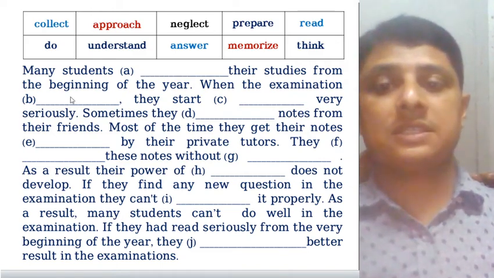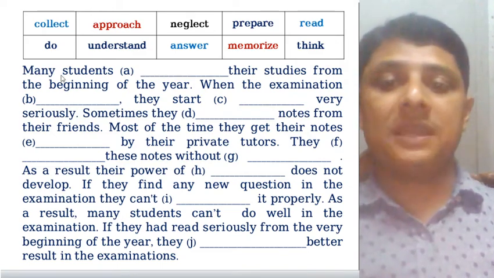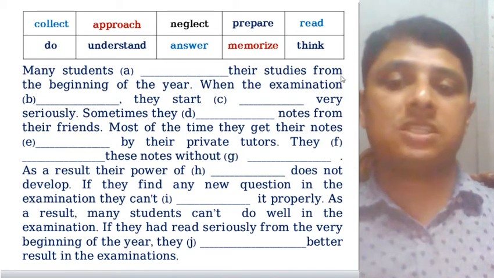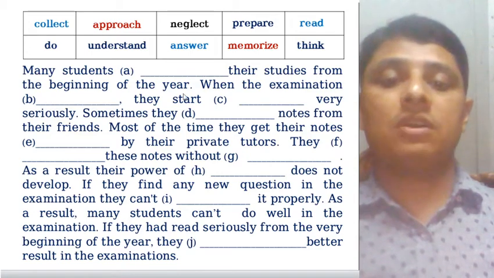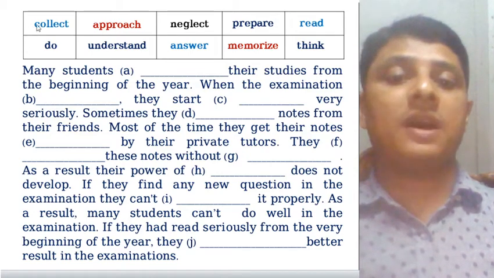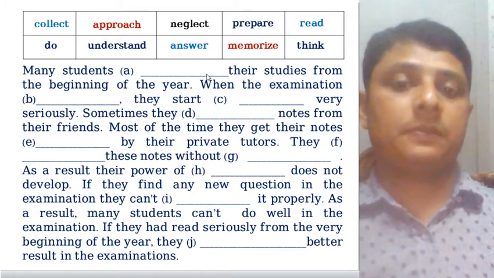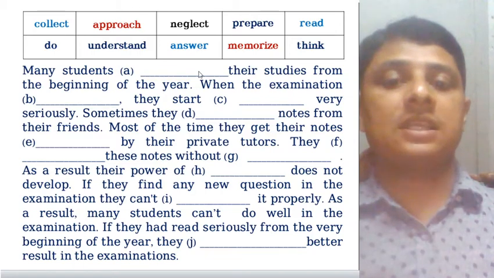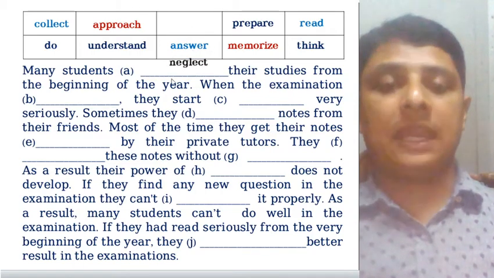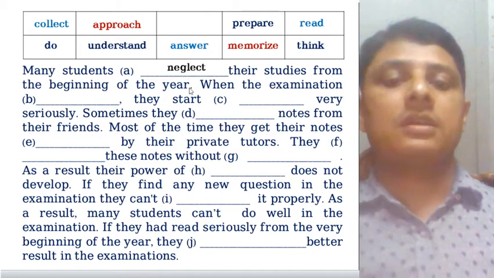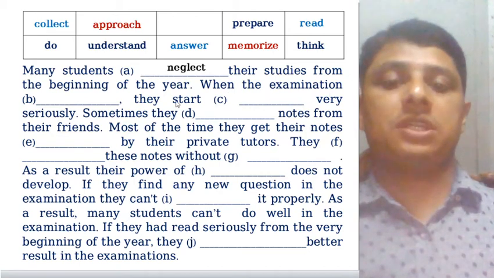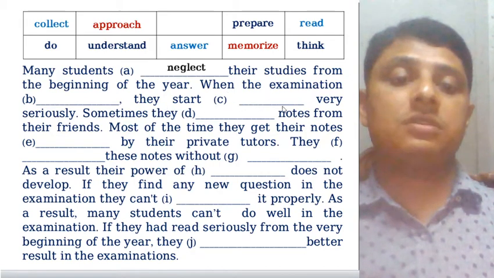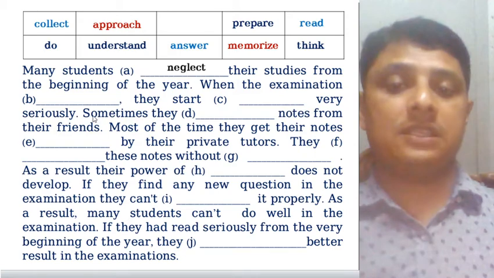So dear students, here you can see many students dash their studies from the beginning of the year. So which verb word will be suited here? I think all guess that would be neglect. Then when the examination dash, they start dash very seriously.